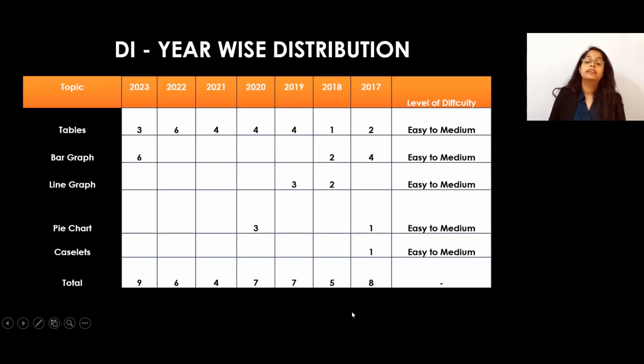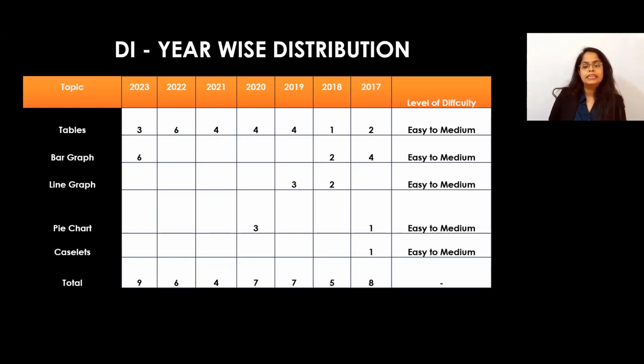Then the bar graph, in this year, they had asked 6 questions from the bar graph. 3 questions, one set of 3 questions and another set of 3 questions. So total 6 questions were there from the bar graph. Then the line graph, they had asked in 2019 and 18. Pie chart in 2020. Caselet in 2017. So mostly you have to prepare for the bar graph or the table, but you should prepare wisely for the distribution.